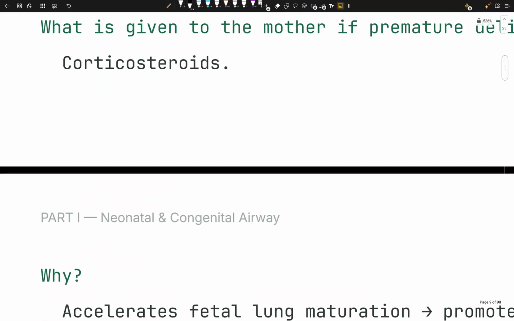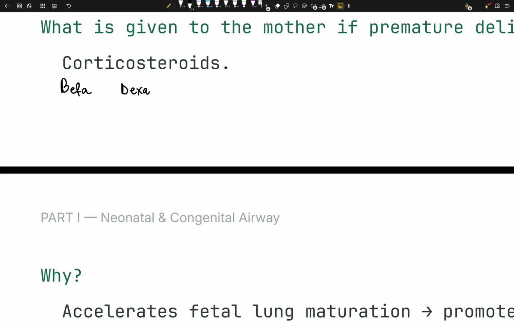Let me write it. Betamethasone and dexamethasone. Okay, and we are giving them to the mother. Okay, we're not giving them to the child. And why are we giving them at all? Because we have this immature type 2 pneumocyte, right? Low surfactant, alveolar collapse, and RDS.